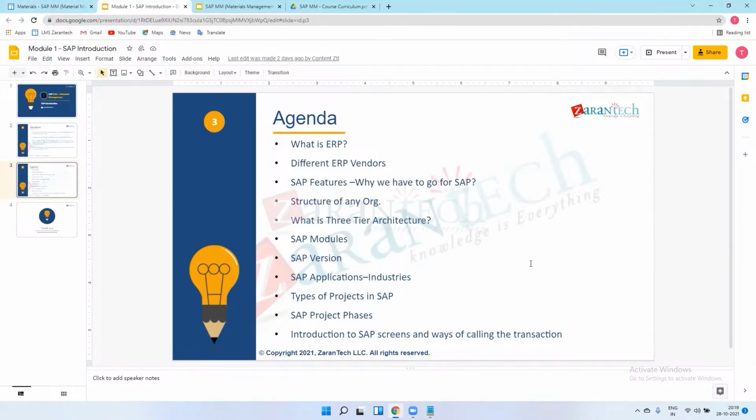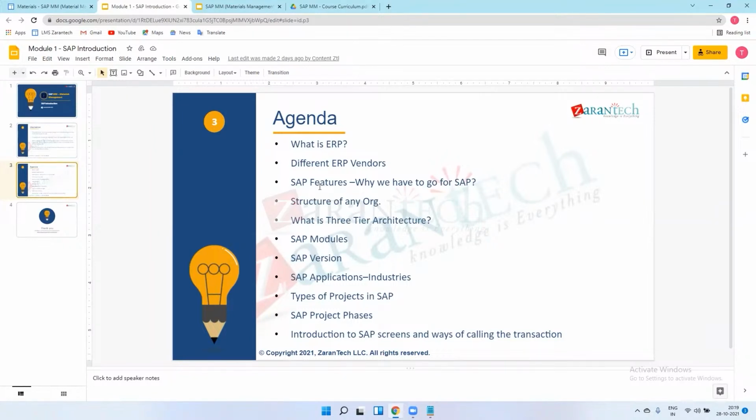Some businesses are using BMC Remedy as a ticketing tool. We generally say incident, so the user raised a request or an incident for that issue. We will also see that. We don't have server access right now, so I can't explain this with SAP screens, but we can see it in the next class.